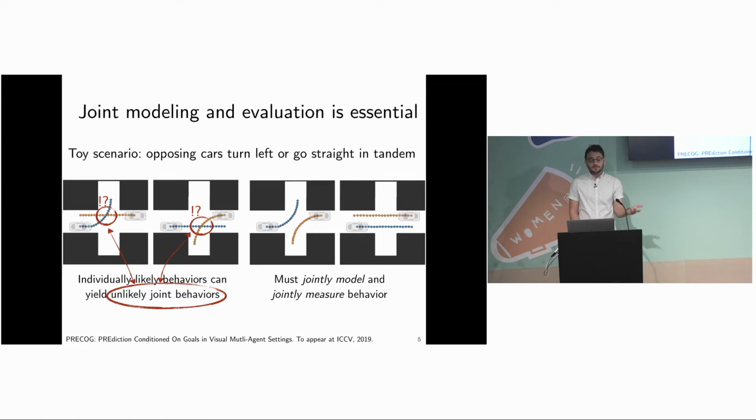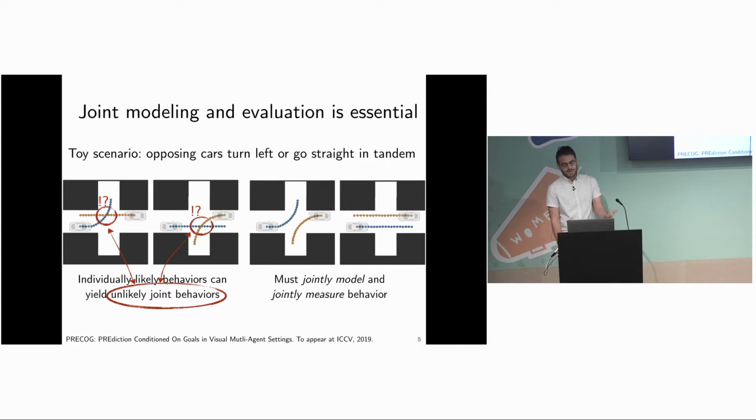It's critical for us to model and evaluate the approach in terms of joint behavior. Let's look at this simple problem with just two agents. Imagine that I'm driving this blue car here on the left, and I want to turn left. If the orange car gets in my way, I need to react to their behavior in order to avoid some bad joint behavior like a crash.